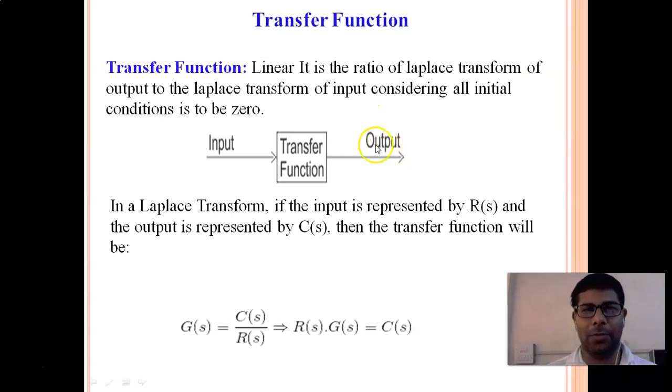And we need to append one condition: all initial conditions should be 0. So the Laplace of output to the Laplace of input, along with all initial conditions being 0, is the definition of transfer function.